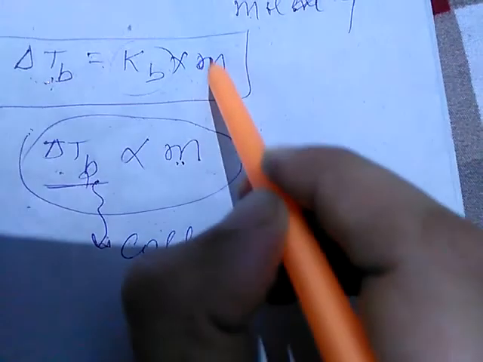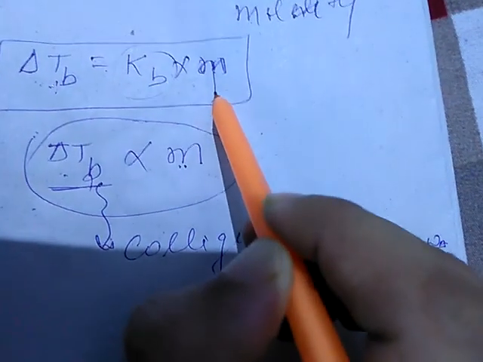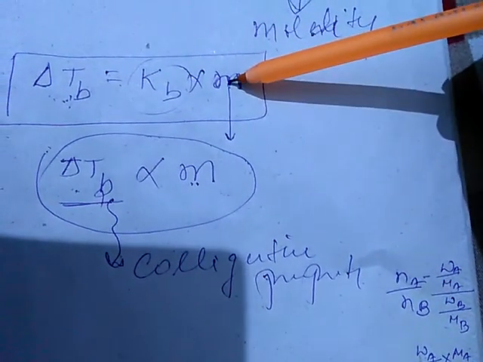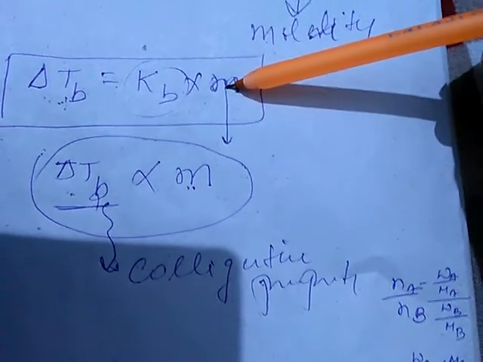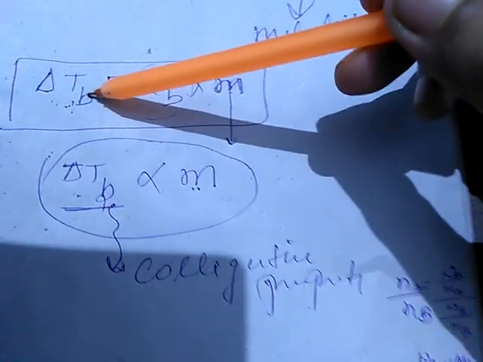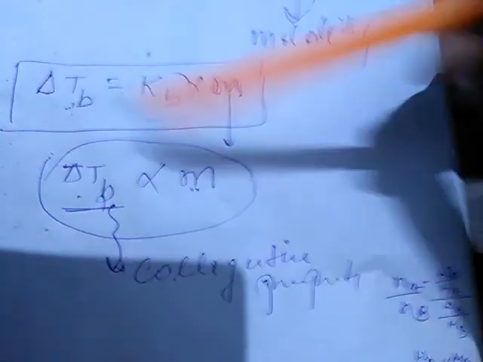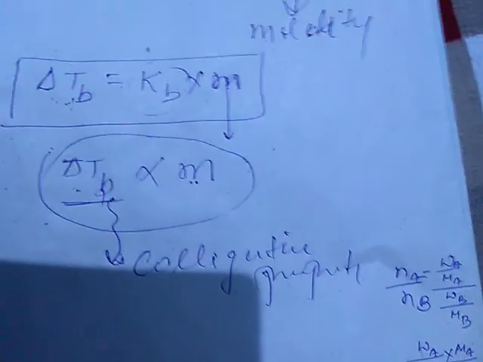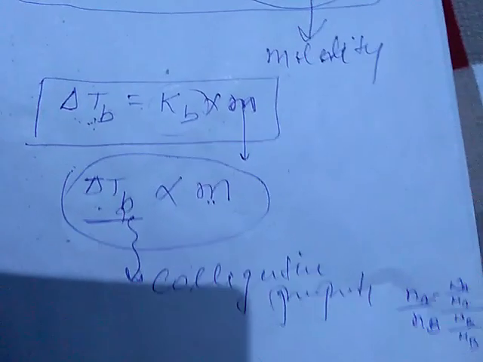This is small m, which is molality, and this finally concludes that delta TB, the elevation in boiling point, is a colligative property. So this is how we finish the next colligative property, elevation in boiling point.